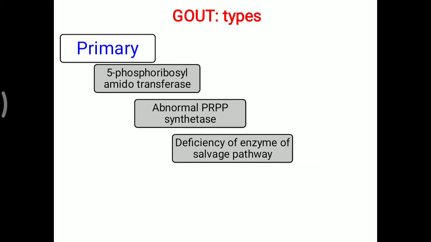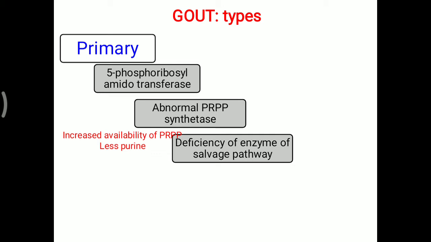One more type is deficiency of an enzyme of the salvage pathway. The salvage pathway is a shortcut or shorter way to produce this important nucleotide in our body. This salvage pathway enzyme is very helpful to make purine, and it indirectly inhibits de novo synthesis.